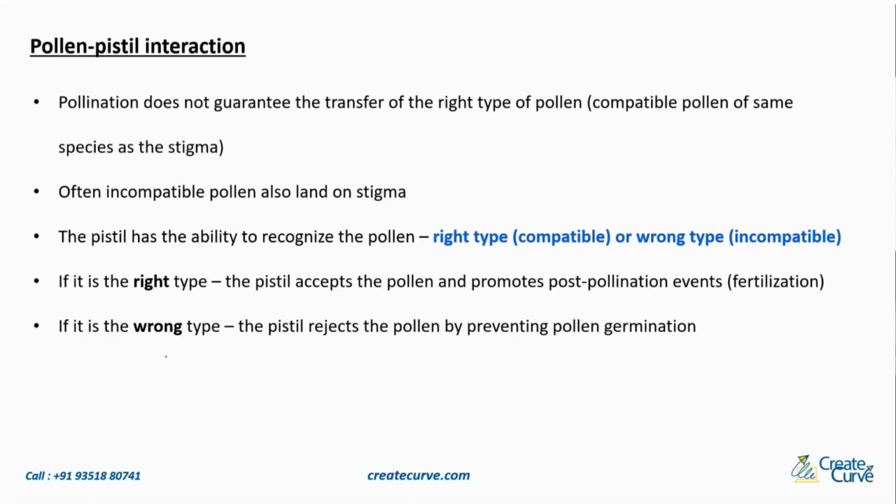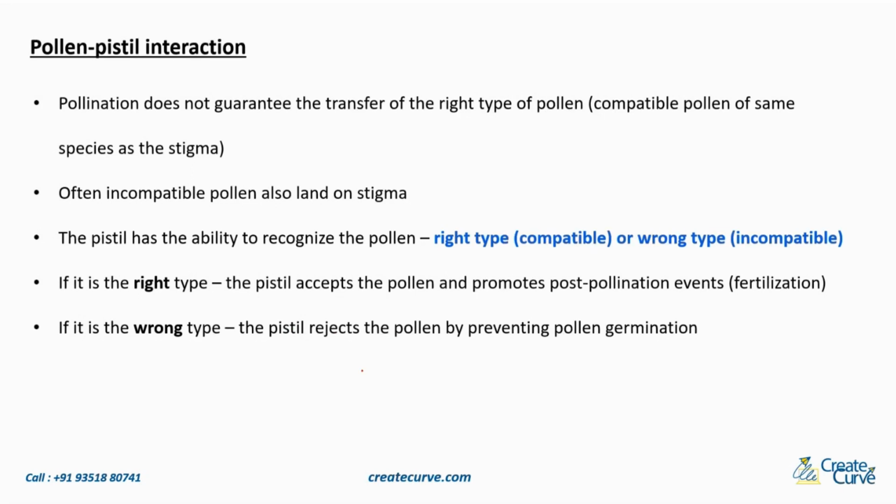What happens if it is the wrong type of pollen grain? Then the pistil rejects the pollen by preventing pollen germination. So the pistil will reject the pollen, and it is not going to germinate at all. Germination is nothing but the sprouting of the pollen grain. As of now, the pollen grains are dormant or inactive, but they become active on germination. That is basically germination. So if it is the wrong type of pollen grain, the pistil will reject it. I hope you understood this pollen-pistil interaction.